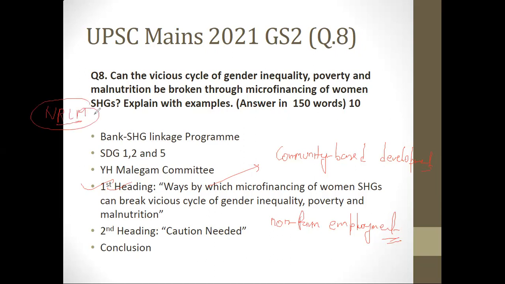Most of the people will write some of these points, but they will not write the second part. It's not like you can give any money to women SHG. There is an issue of NPA there as well, non-performing assets. So, YH Malegam sir, what did he say?